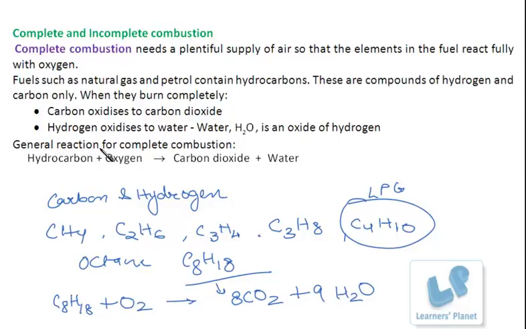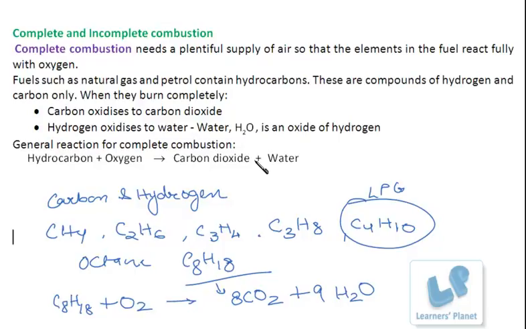See here, the carbon oxidizes to carbon dioxide and hydrogen oxidizes to water. Water is an oxide of hydrogen. Hydrocarbon plus oxygen gives carbon dioxide and water. This is complete combustion, and a large amount of air is required so that every element of the compound reacts with oxygen, producing oxides.